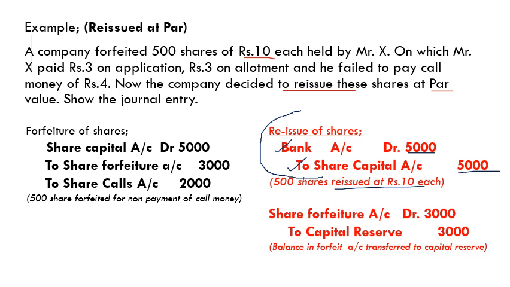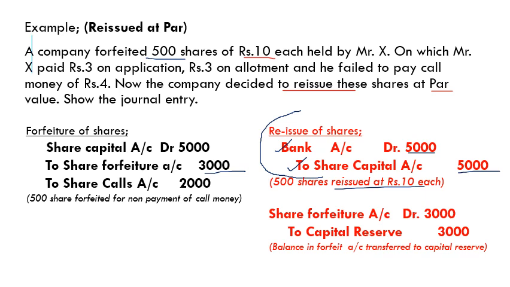Then after completing this reissue of these forfeited shares, now these 500 forfeited shares of Mr. X have been forfeited and now reissued to another person. So there is still an account called share forfeited account. When we forfeited these shares, we created an account called share forfeited account, which is still there. There is a credit balance of rupees 3,000. Now these shares have been reissued.